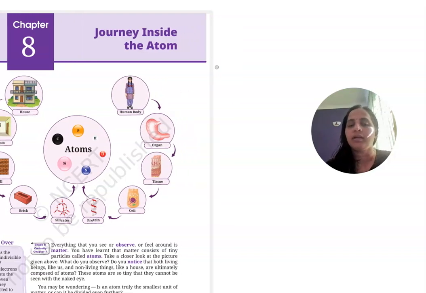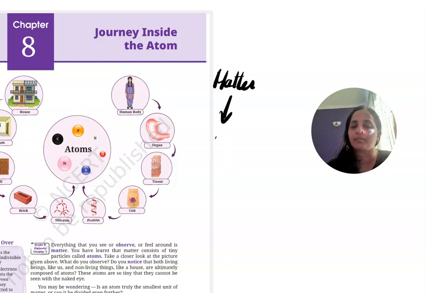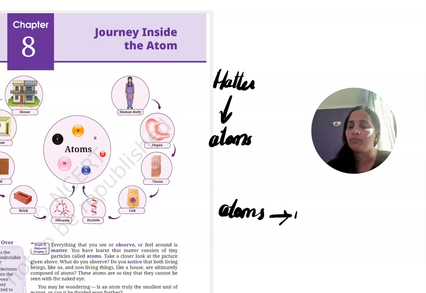So if we divide that matter, then we get the smallest particles as atoms. Many atoms combine together, you get molecules.